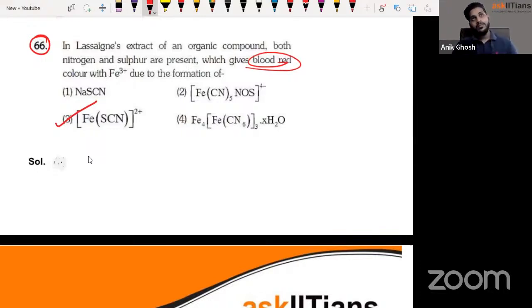But just remember one thing: the blood red coloration is there in your JEE syllabus as well, in practical chemistry. This blood red coloration is made by two substances in your syllabus. One is the thiocyanate species and the second one is nickel DMG complexes. Actually, in nickel DMG complexes we don't really see a blood red coloration either, guys. We see a very intense red color. All right, so that's the thing.